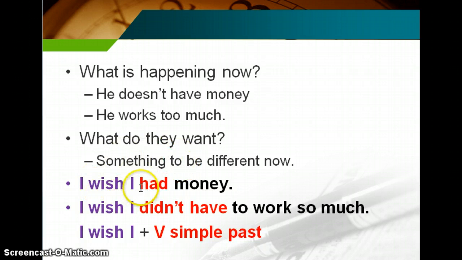So this is why they say, I wish I had money and I wish I didn't have to work so much. So the form that we use, wish in this case, is I wish I, and then the verb in simple past, as you can see in these two examples. So an affirmative is the verb in past simple, and a negative is didn't and the verb in infinitive.